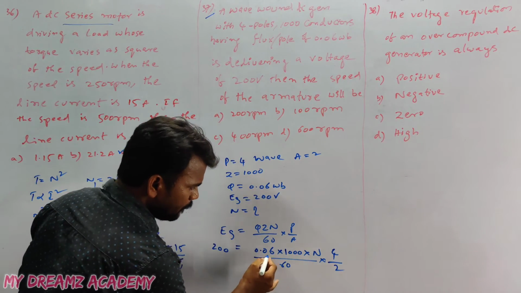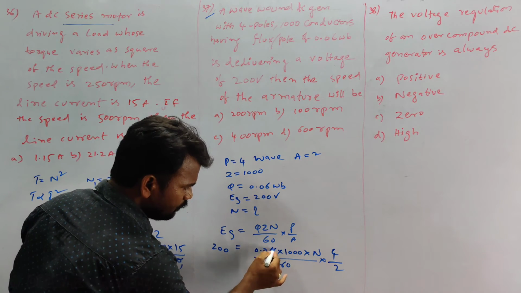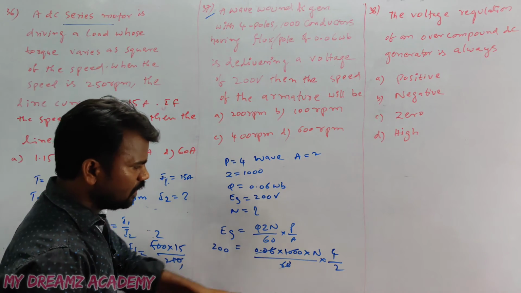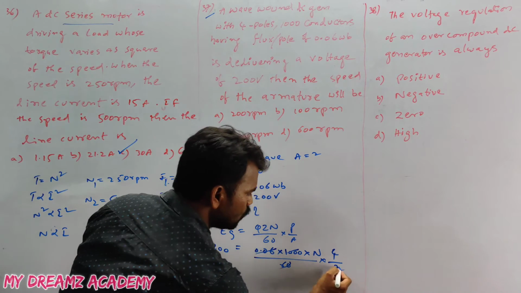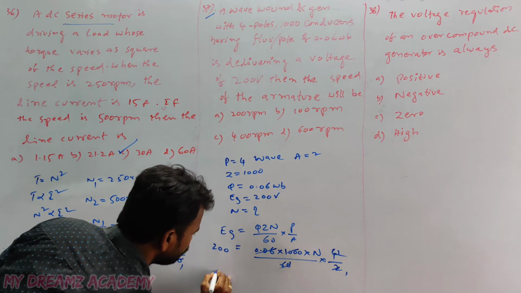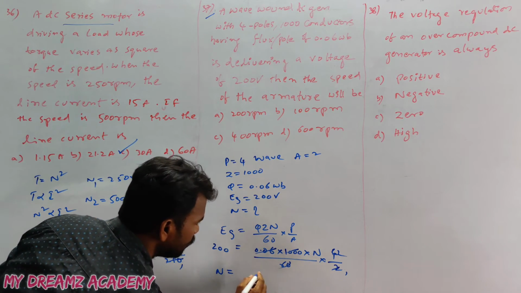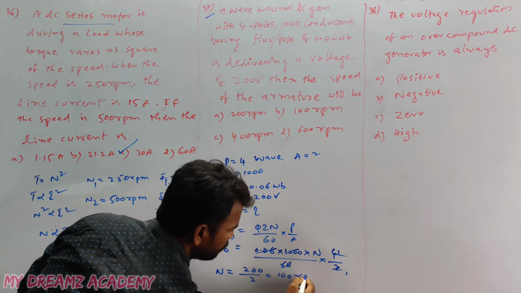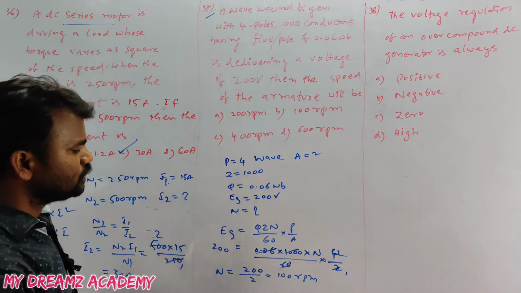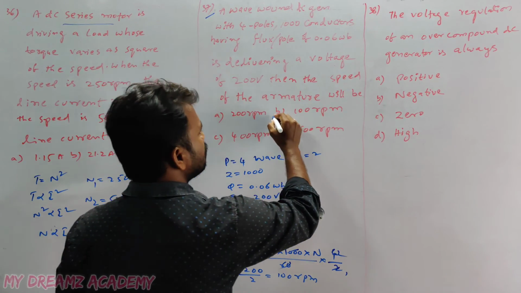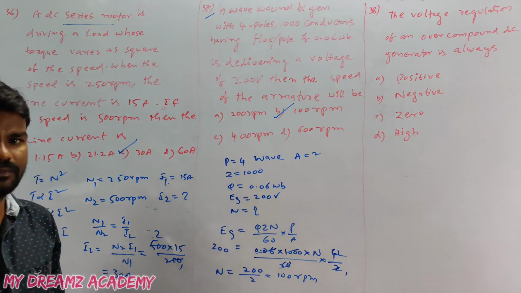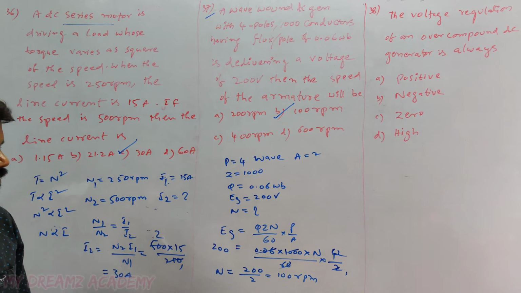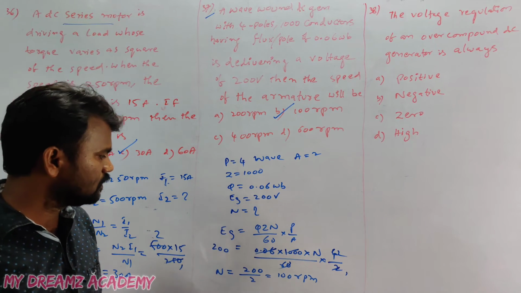So here you can simplify this. The totals cancel and only the speed remains, and the 2s cancel as well. Finally, the speed is equal to 200 divided by 2, which is 100 rpm. This is the answer.